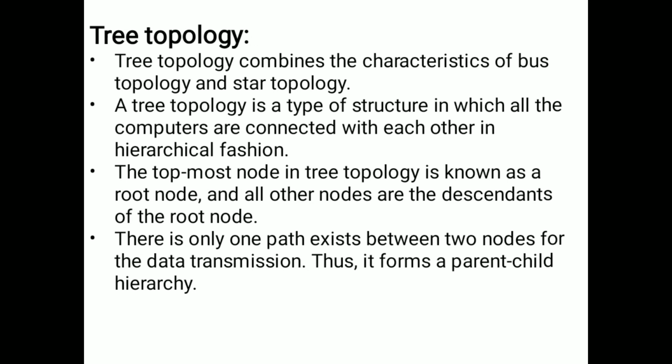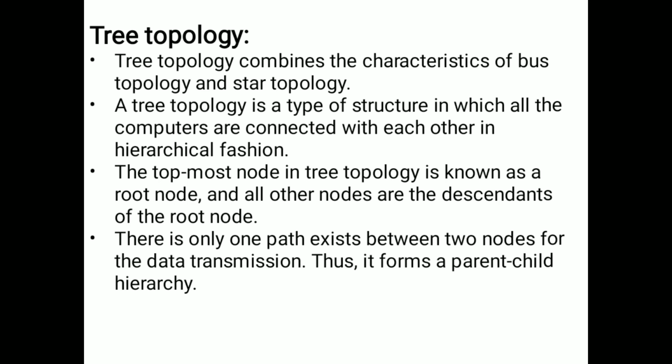And the next one is tree topology. From the name itself, we can say the representation of this topology is in the form of a tree. We already know a tree has one root and children. So tree topology combines the characteristics of bus topology and star topology. Those two sets of characteristics are combined in tree topology.